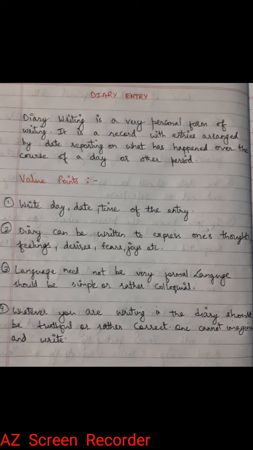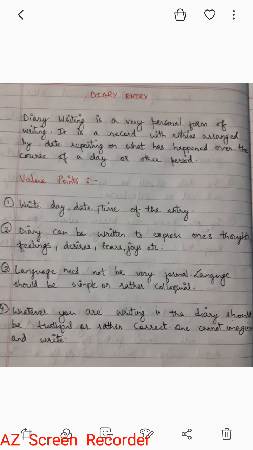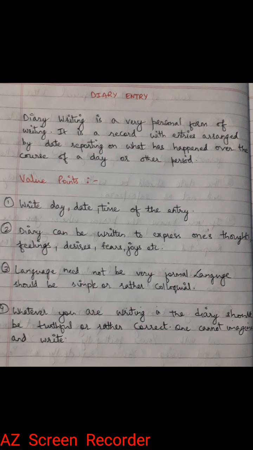For example, you have heard about the diary of Anne Frank. That is the most famous diary written by a teenager, which later on became a novel. Anne Frank's family used to live in Germany, but when the Nazis controlled Germany, the Jews were captured and kept in concentration camps, and Anne Frank was a Jew. So they shifted to Amsterdam, and there they were confined in the office building of her father.